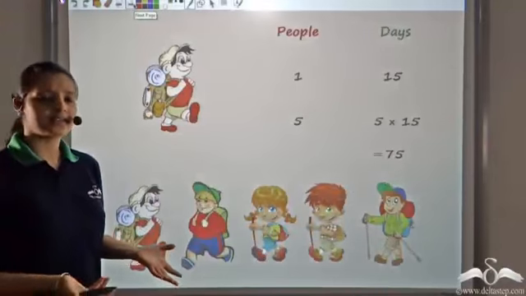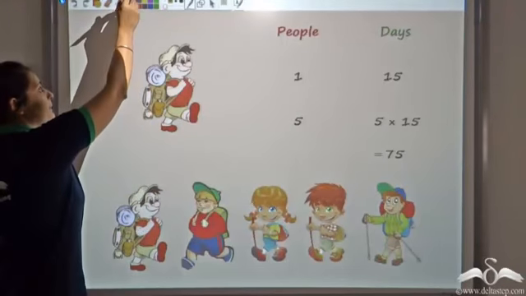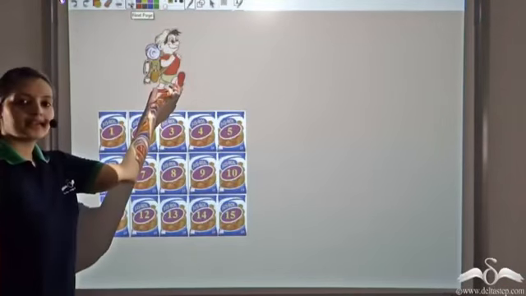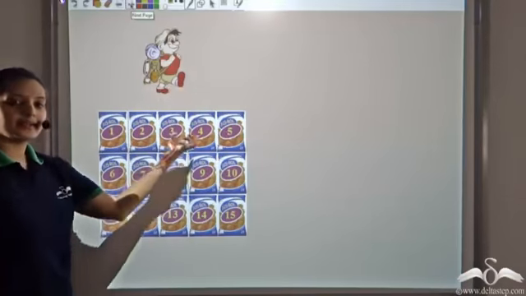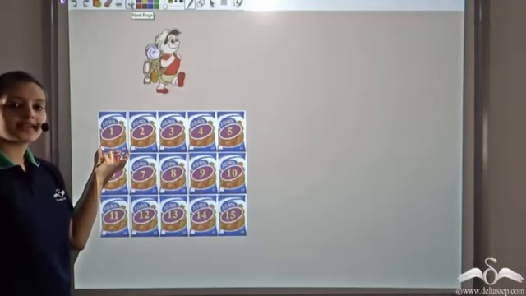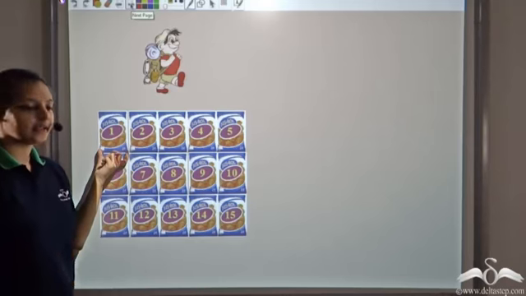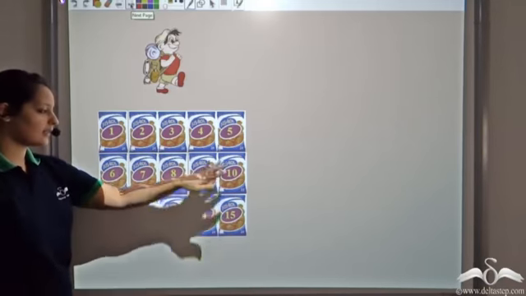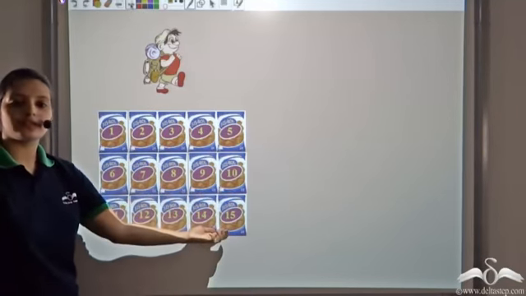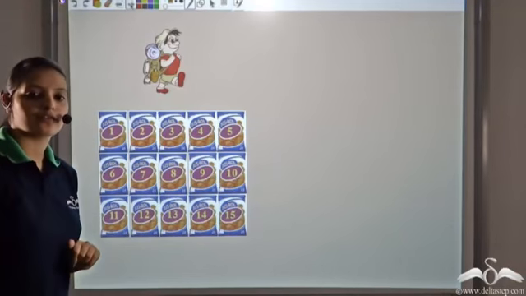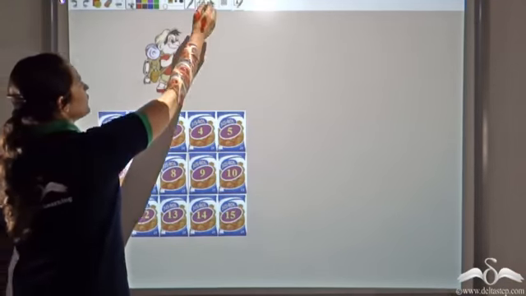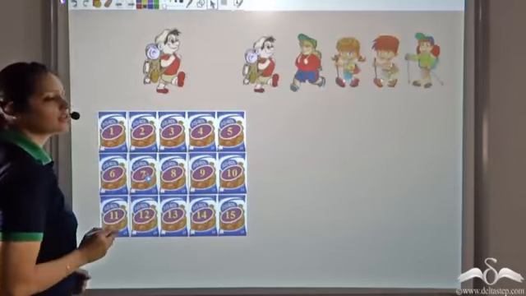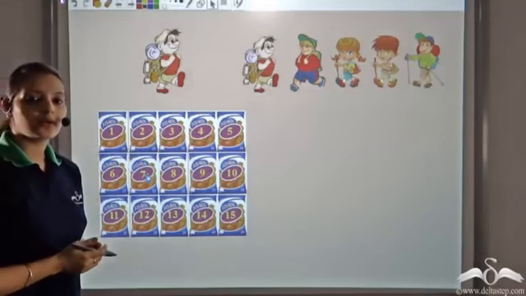Now how is that possible? Let's see. We know that Raghav eats one packet a day. That is, one packet is required per person for a day. So this food is consumed within 15 days. That is, it is sufficient for 15 days. Now what we know is that 4 friends join him. So we have 5 people now.